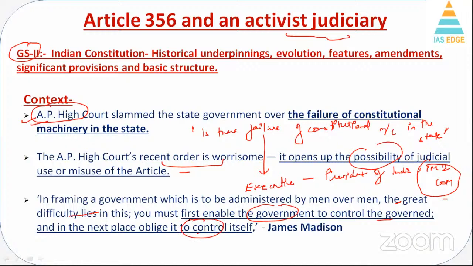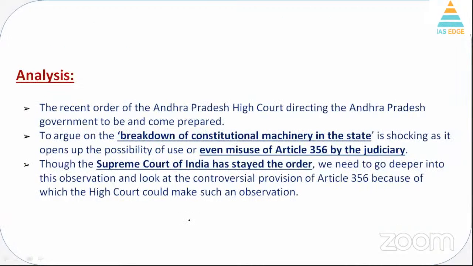So basically, government is very powerful, and we have to ensure this, but the separation of powers should also be there. Analysis क्या कहता है? That recent Andhra Pradesh order directing the Andhra Pradesh government to come prepared to argue on the breakdown of constitutional machinery in the state is shocking. So basically, this is not the domain of judiciary, but the judiciary still went and asked the Andhra Pradesh government to come prepared, and we'll discuss them.